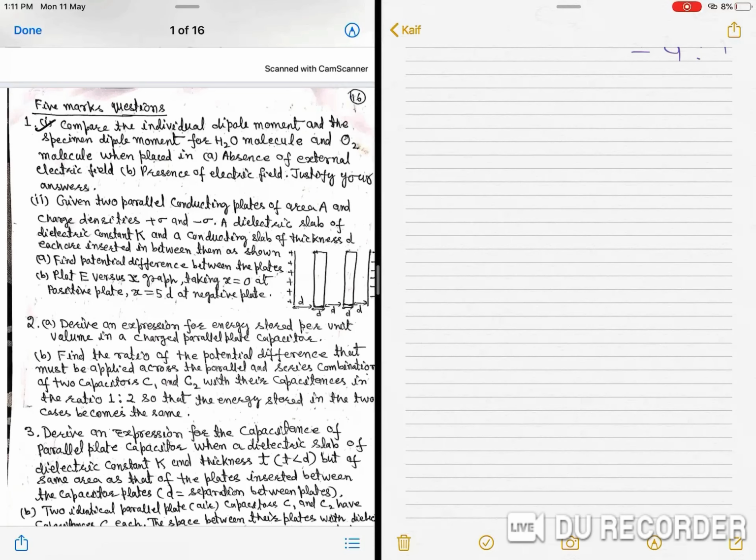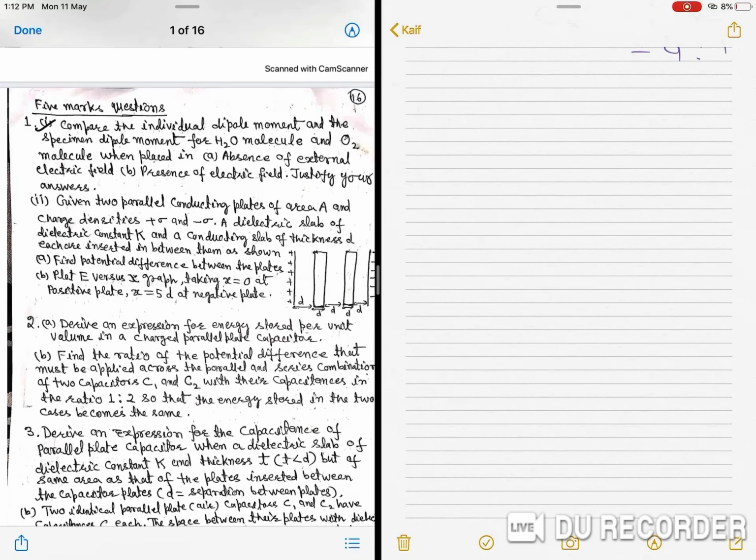But in the specimen, no net dipole moment will be there because there is no electric field. In presence of electric field, the non-polar O2 molecule is polarized, and in the specimen dipole moment exists. In H2O, that is a polar molecule, torque acts on the molecules and net dipole moment will be in the specimen.